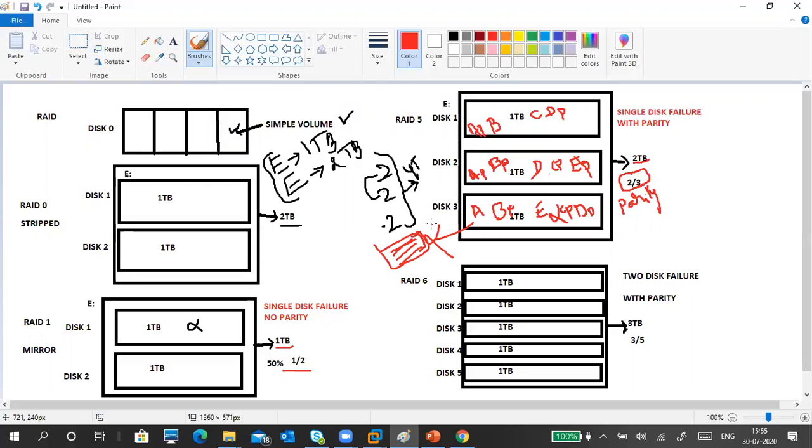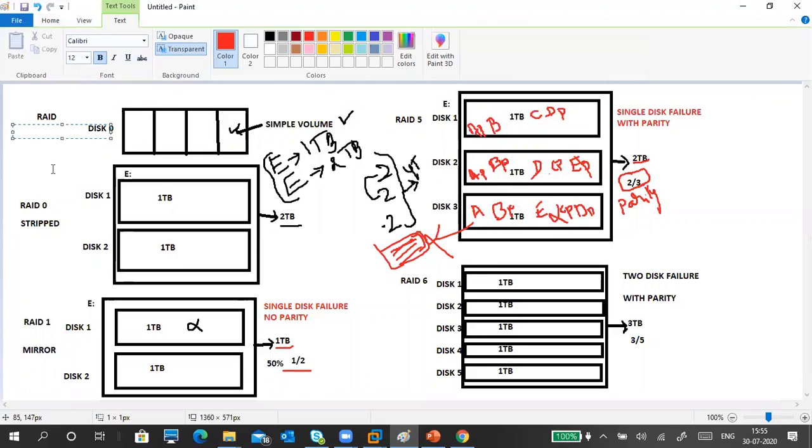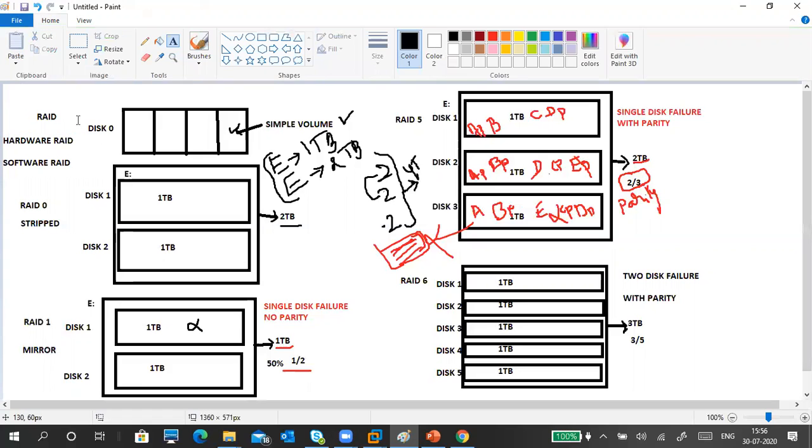The SCSI controller has a RAID controller. I forgot to tell two things about RAID. In RAID, there is hardware RAID and software RAID also. What is hardware RAID and software RAID?